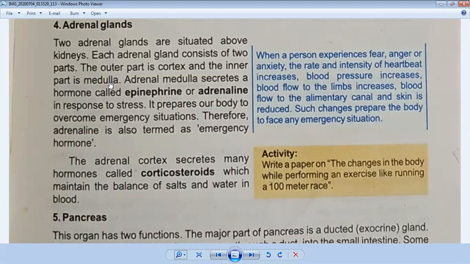I hope you understand. And the endocrine system is related to your chemical coordination. In the start of the chapter I have told you, you have two types of coordination: nervous coordination and chemical coordination. In nervous coordination, we have discussed the brain and spinal cord, and further we have discussed the receptors, in which we have discussed the structure of eye and ear. Now we have started chemical coordination, in which we have started the endocrine glands, and we have discussed their types, and four types of glands we have discussed today. And the next one we will discuss in our next lecture, inshallah.